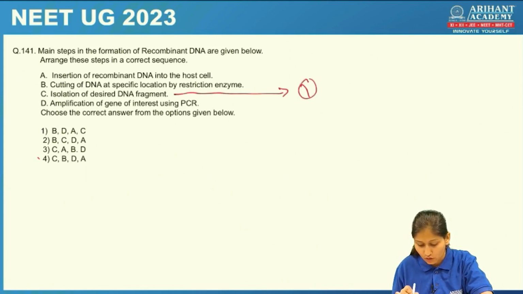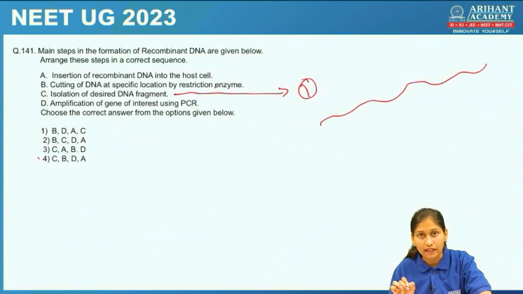First isolation, then cutting of the DNA at a specific location by restriction enzyme. See, the isolated DNA fragment will be very large. Wherever the desired sequence is present, you will cut only that sequence.